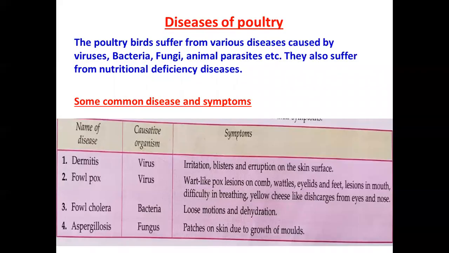Now, what are some diseases? Poultry birds suffer from various diseases caused by viruses, bacteria, fungi, and parasites. They also suffer from nutritional deficiency as well. Some of the names of the diseases are given, like dermatitis, which is caused by virus, and some symptoms are given like irritation, blisters, and eruptions on the skin surface. Next is fowl pox, which is caused by virus. Again, symptoms are mentioned. Next is fowl cholera, caused by bacteria. Then aspergillosis, caused by fungus. So these are some common diseases and symptoms which happen in poultry.